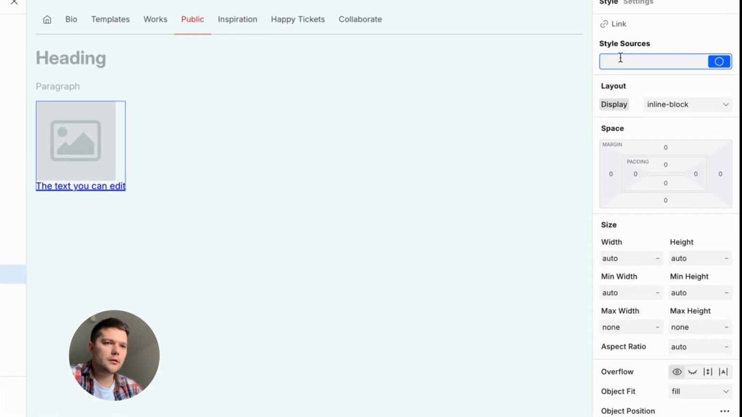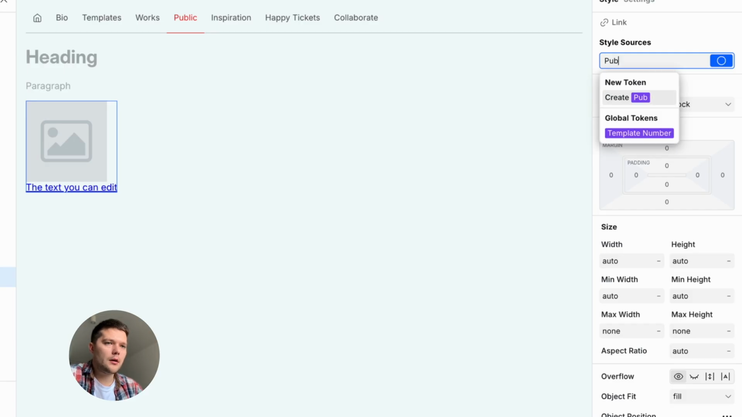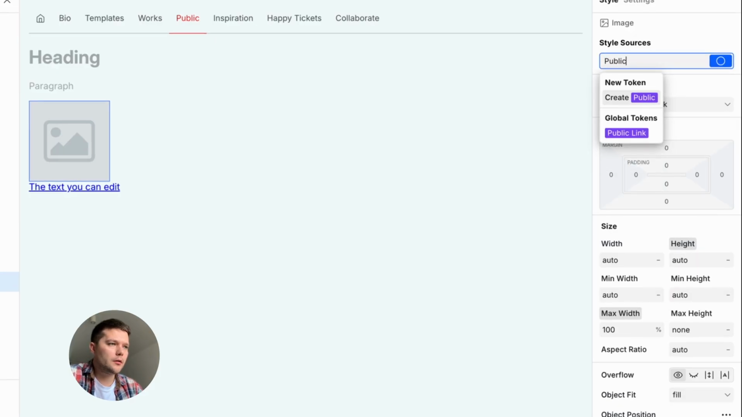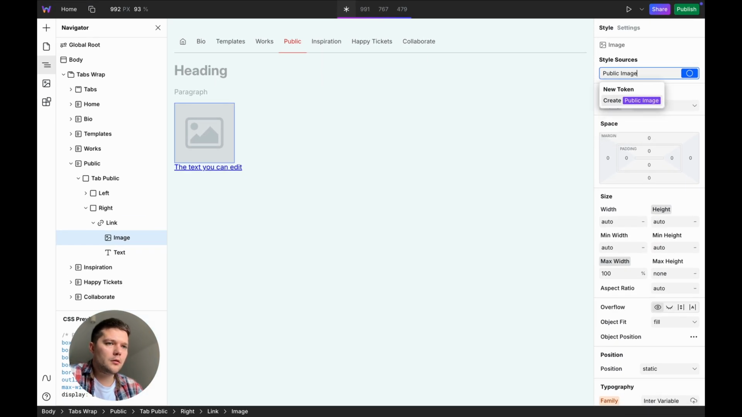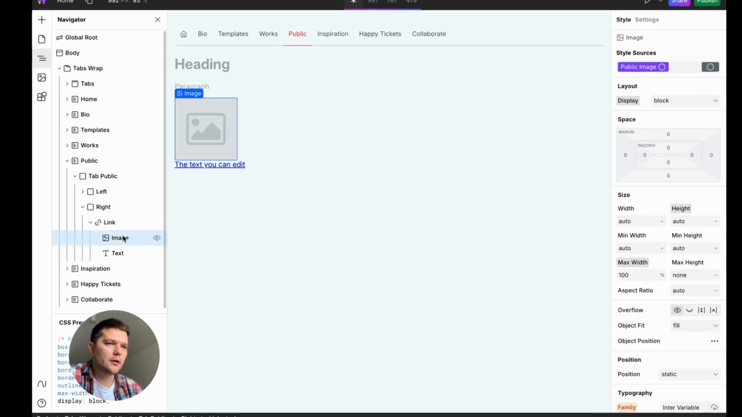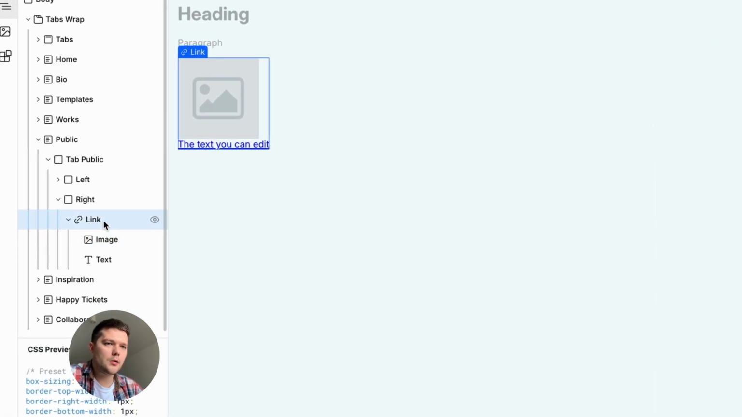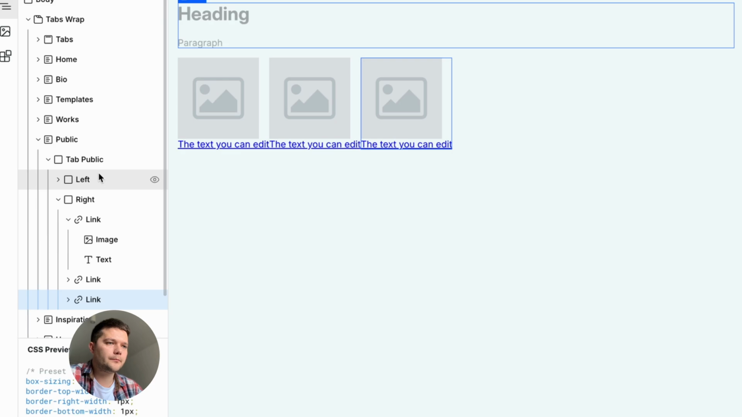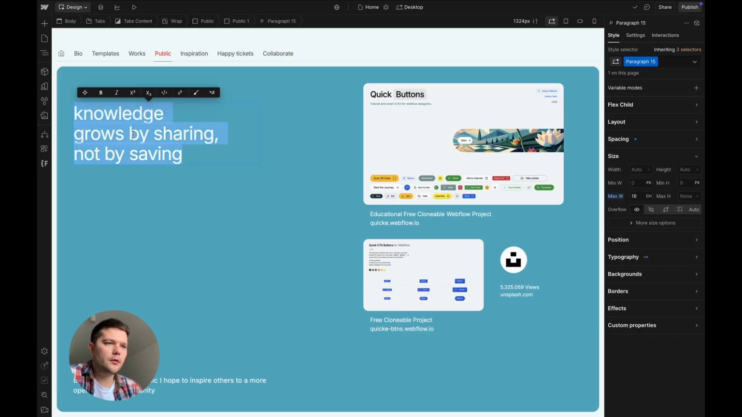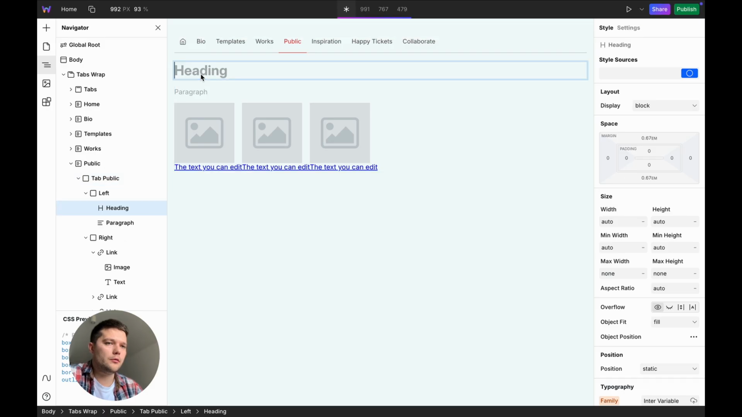Each link consists of an image and text. I immediately assign classes since I'll be reusing this element 3 times. Public link for the entire link, public image for the image, and public link text for the text. Once the classes are in place, I duplicate the link 3 times to match the design. Now I copy the heading, paragraph, and move everything to the new layout.